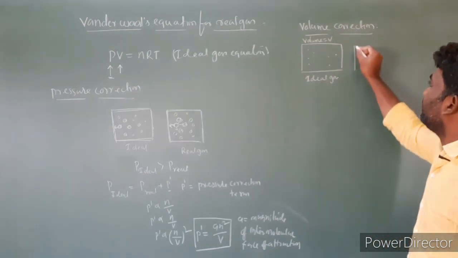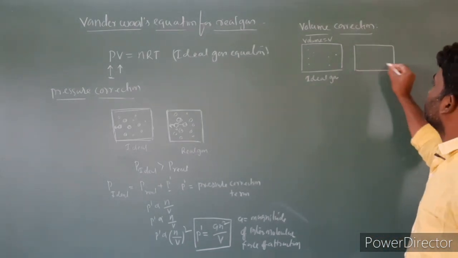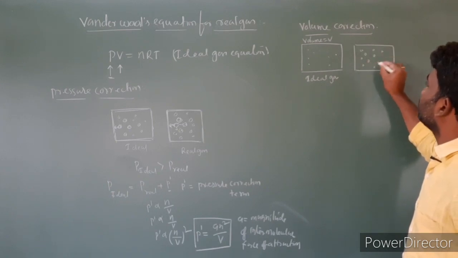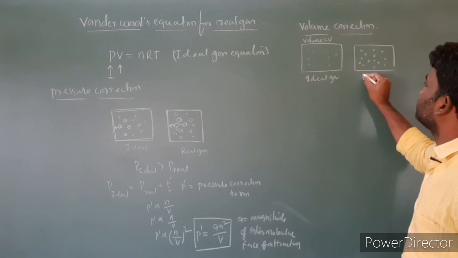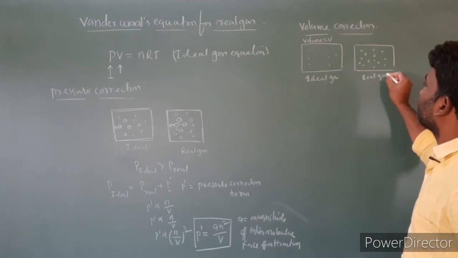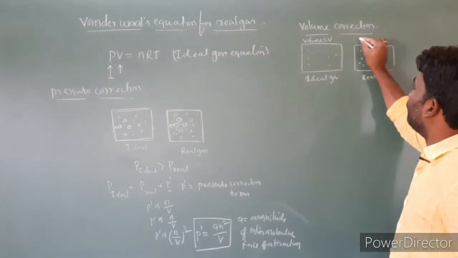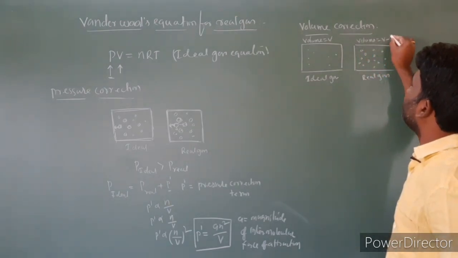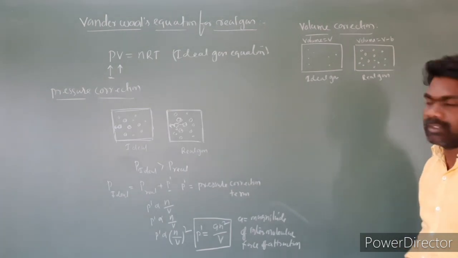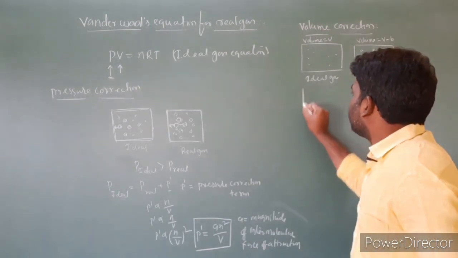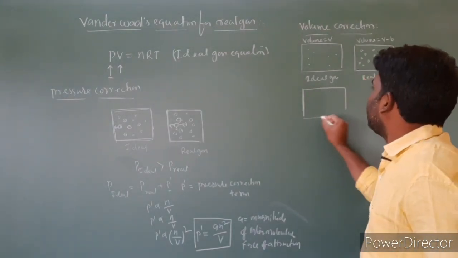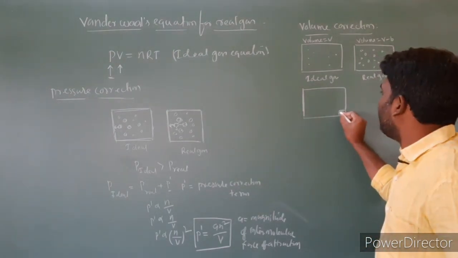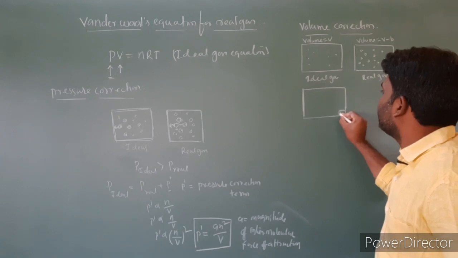Next, I am taking a real gas. So these are the real gas molecules. In the case of real gas, the volume is equal to V minus b. Suppose the ideal gas is compressed. When the ideal gas is compressed, this is the volume occupied by the gas molecules.